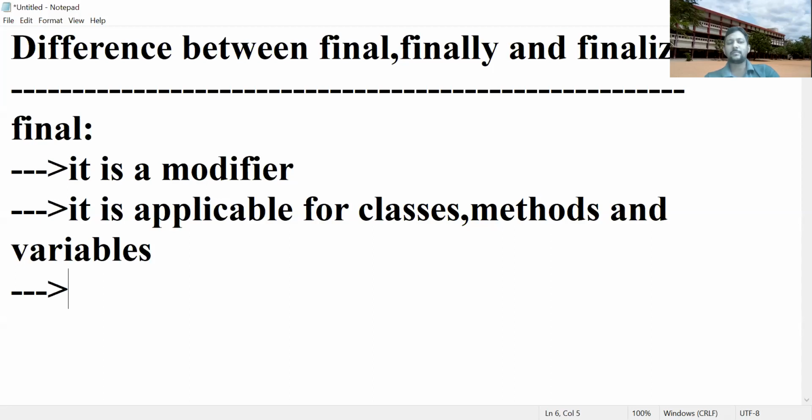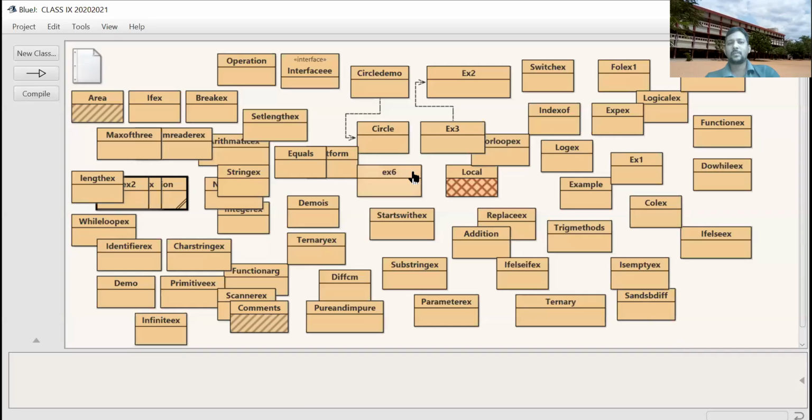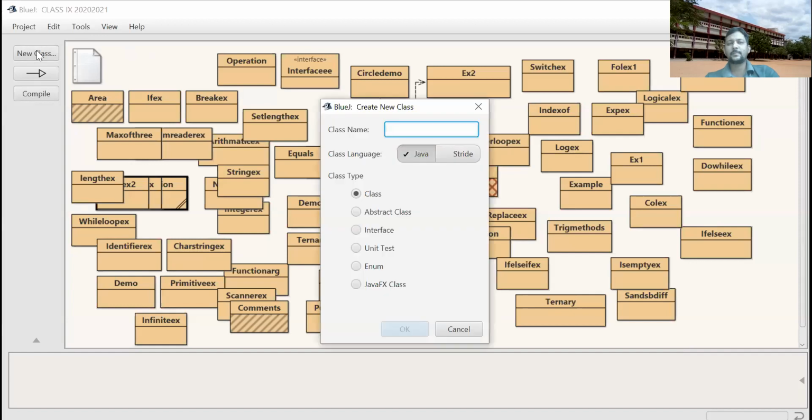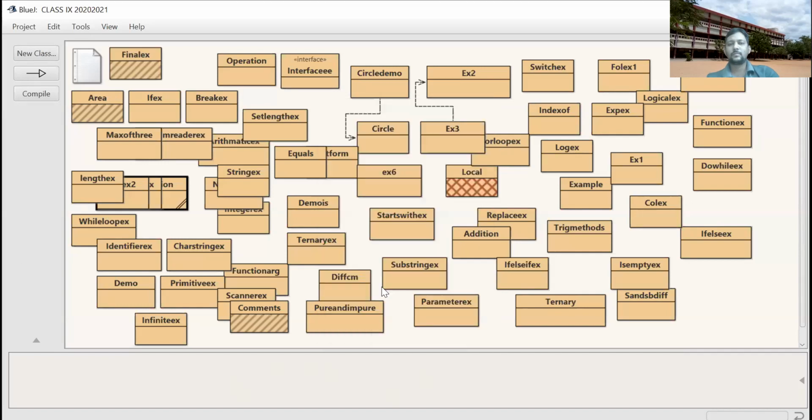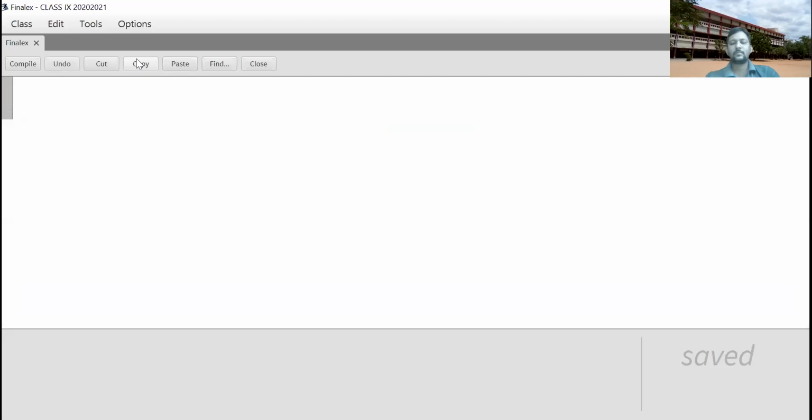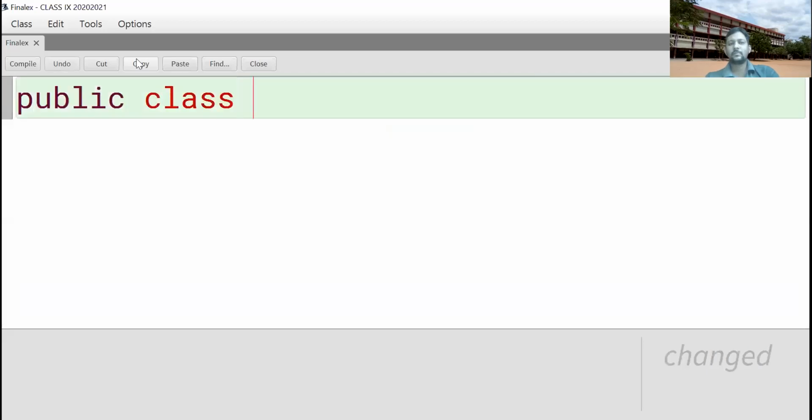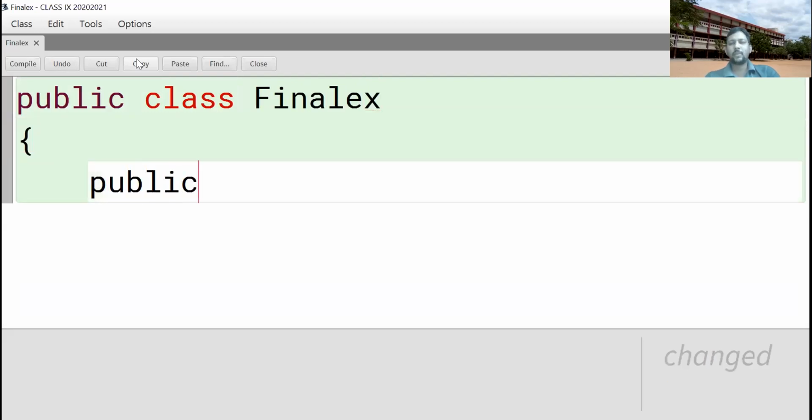See, one example. Open your BlueJ. Take a new class, FinalExample, with a main method.